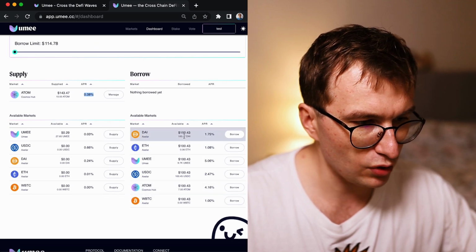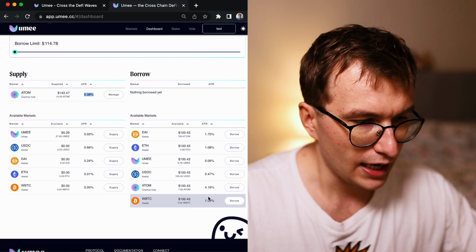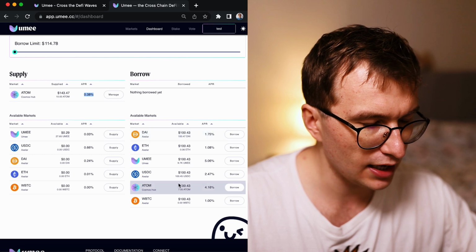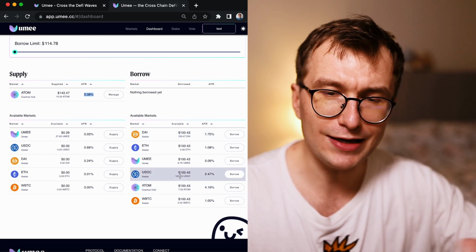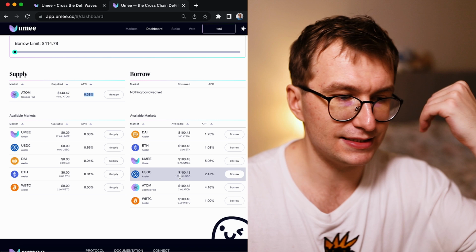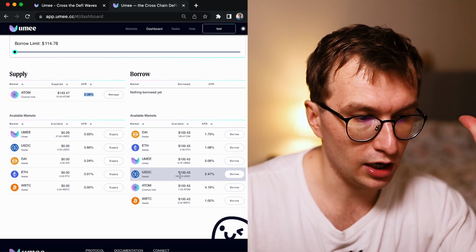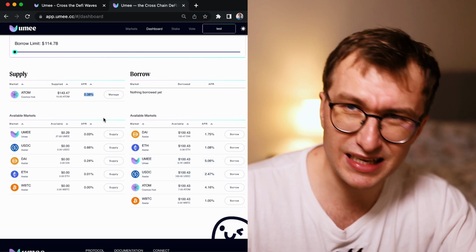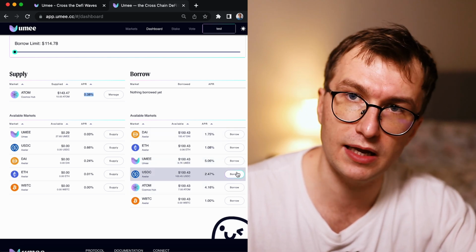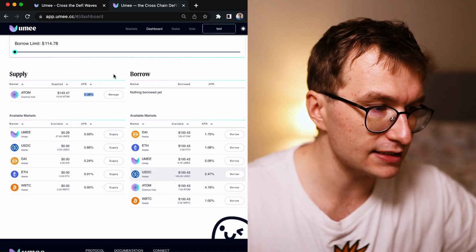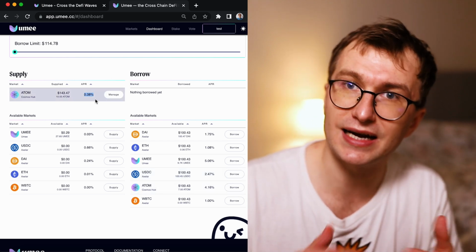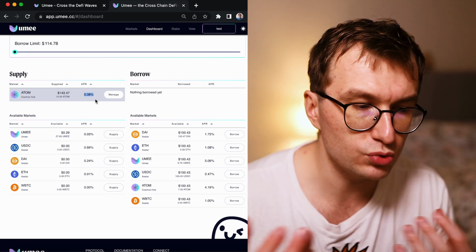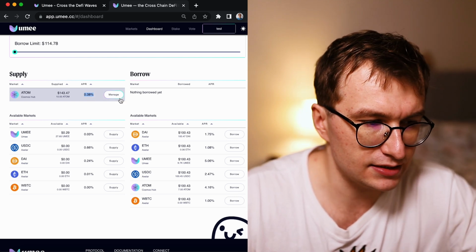But as of now, you can see these are the available assets I can borrow against. So I can borrow Atom against it, a little bit pointless, right? I can borrow DAI, I can borrow USDC. So I could find what's the best yield for me to borrow. Where is the best yield? If the best yield would be a liquid staked asset, I could borrow some stable coin, buy more liquid staked assets and supply more. So I can earn higher liquid staking yield, which makes total sense. As of now, this wouldn't make sense.